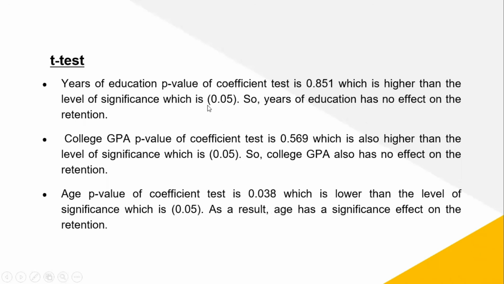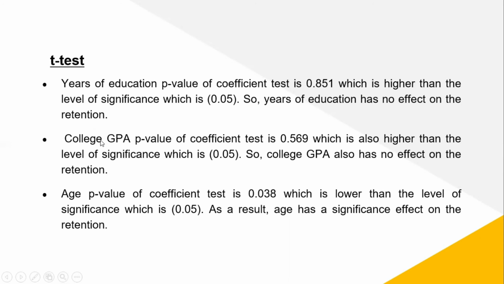Okay, the next one, we also conduct the t-test. Years of education: the p-value of the coefficient test is 0.851, which is higher than the level of significance 0.05. So years of education has no effect on the retention.